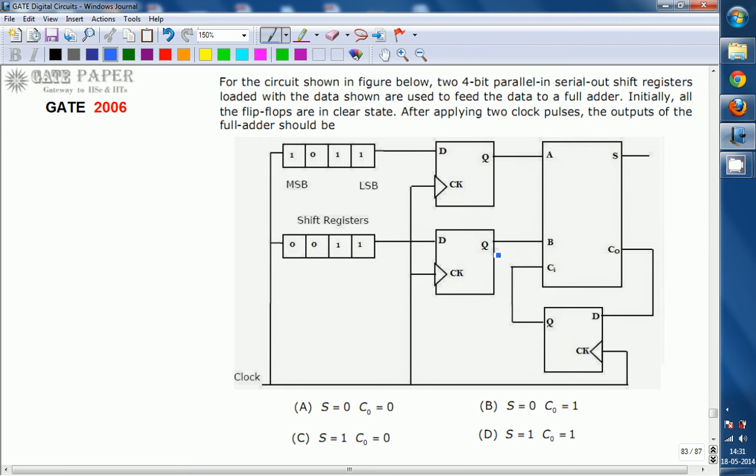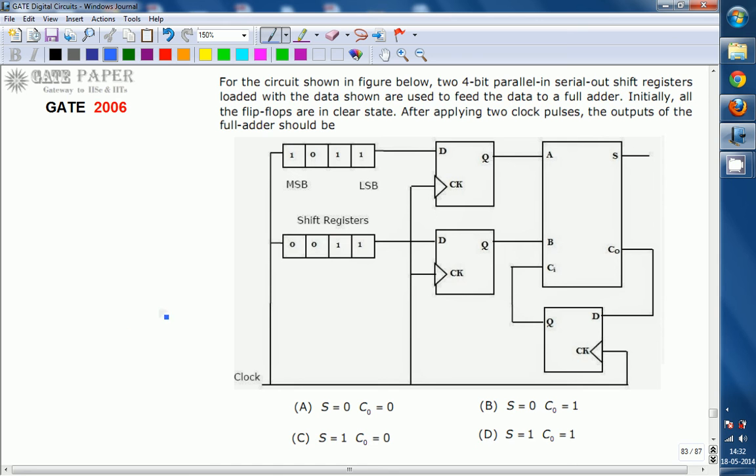Look at the circuit diagram. For the circuit shown in the figure, two 4-bit parallel-in serial-out shift registers loaded with the data shown are used to feed the data to a full adder. Initially, all the flip-flops are in clear state. After applying 2 clock pulses, the outputs of the full adder should be what? What is the output of the full adder after application of 2 clock pulses? That we are going to find out now.